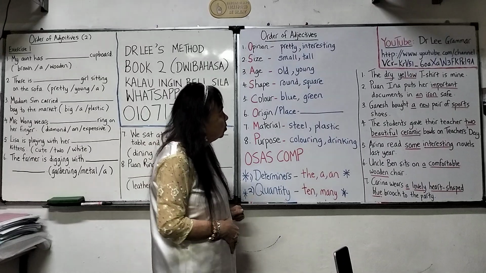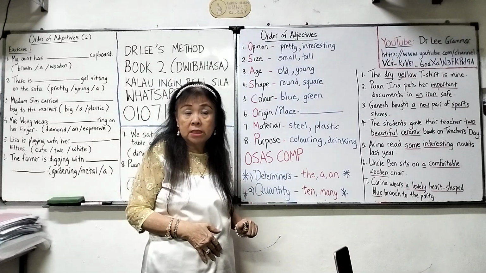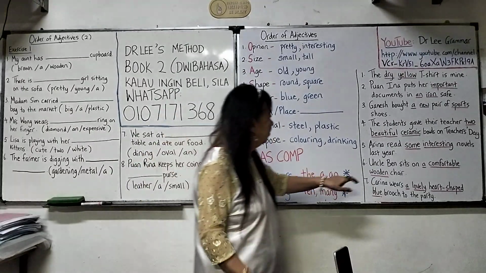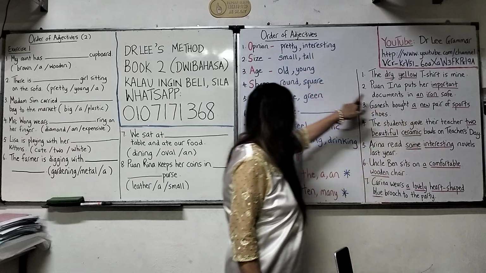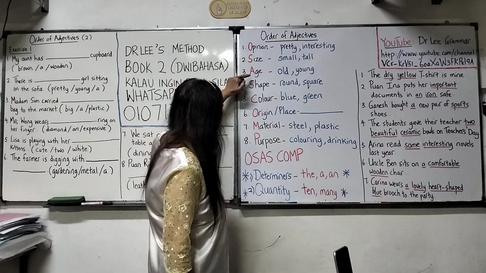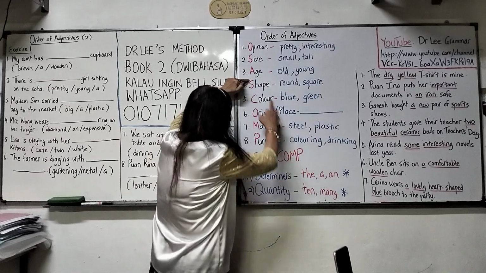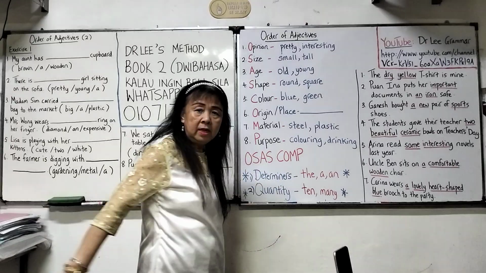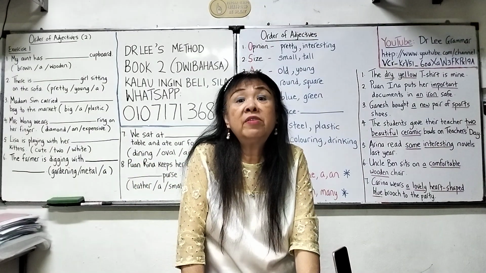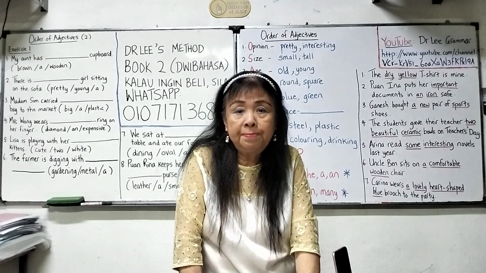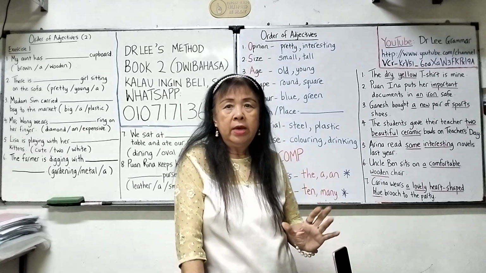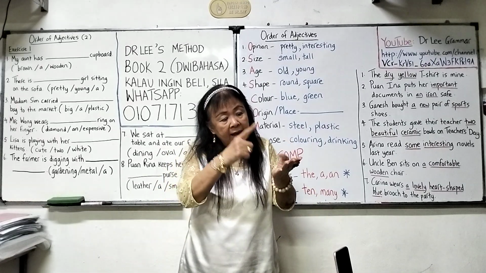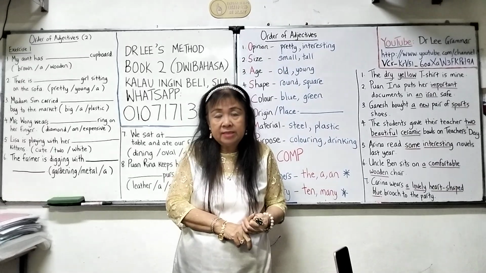Ganesh bought a new pair of sports shoes. Ganesh bought a. So a is a determiner. It comes first. After a, then new. New is the age. So that means determiner, age. After age, then you mention sports, purpose. What are the shoes for? The shoes are for sports. So sports is the purpose. The purpose of the shoes. It could be running shoes, it could be hiking shoes, it could be walking shoes. So hiking, running and walking are the purposes of the shoes.